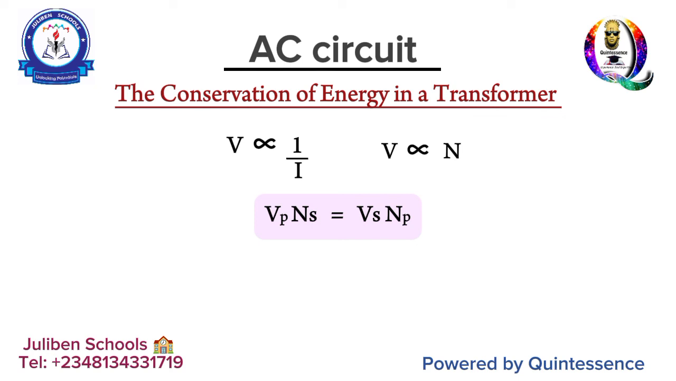And then also, current is inverse to the number of turns. The higher the number of turns, the lower the current. And then at the end of the day, what do you have? You have IP NS being equal to IS NP. Now, the reason why you have to understand this is because at times they can relate voltage and number of turns, or relate current and number of turns, or relate voltage and current only. So you should be able to know how to play your game.